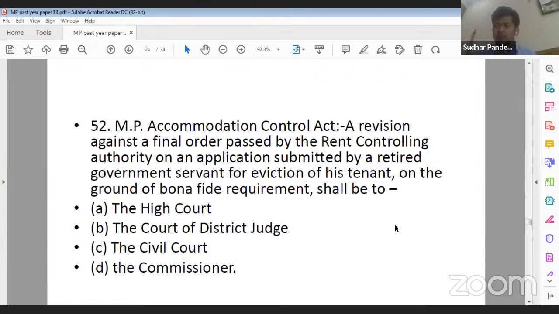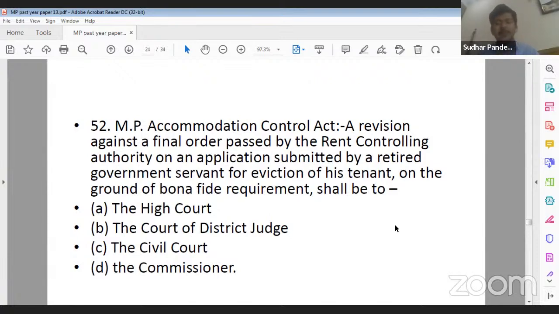Yes, Ujjwal ji, Ankita ji, you can say that for 51, C can be the correct answer. So options are A, the High Court, option B, the Court of District Judge, option C, the Civil Court, and option D, the Commissioner. 52, what should be the correct answer?